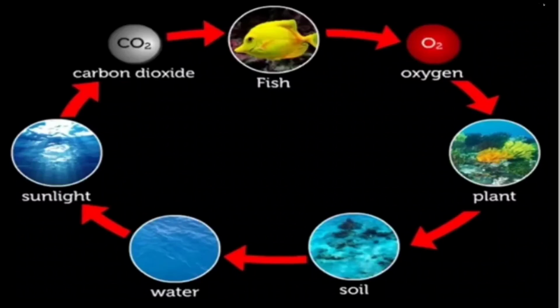Then these plants will use carbon dioxide gas, sunlight, water, soil and even chlorophyll to prepare their food. So what is it called? Photosynthesis. So this is called photosynthesis. In underwater too, plants will prepare food with the help of all these raw materials. That process is known as photosynthesis. And this process will continue. The same thing goes on throughout their lives.